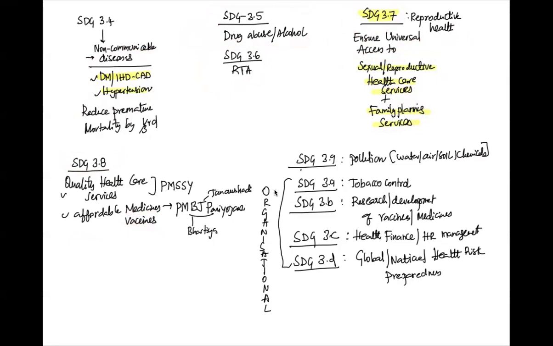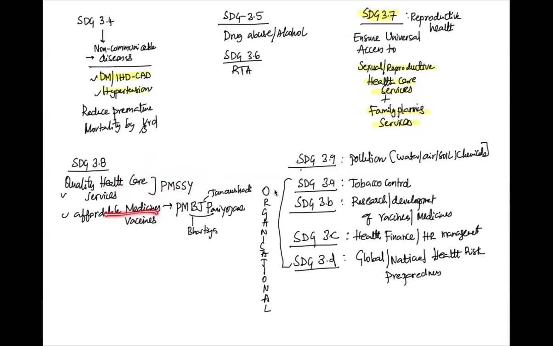In that way, we have 2 programs. One, quality healthcare services, as I said, Pradhan Mantri Swasthya Suraksha Yojana, where we are setting up new tertiary AIIMS, and also strengthening the infrastructure of medical colleges and district hospitals so that quality healthcare is provided. In a similar way, we have converted them into health and wellness centers through Ayushman Bharat. So this is how you have to link your answers to what India is doing via national health programs.